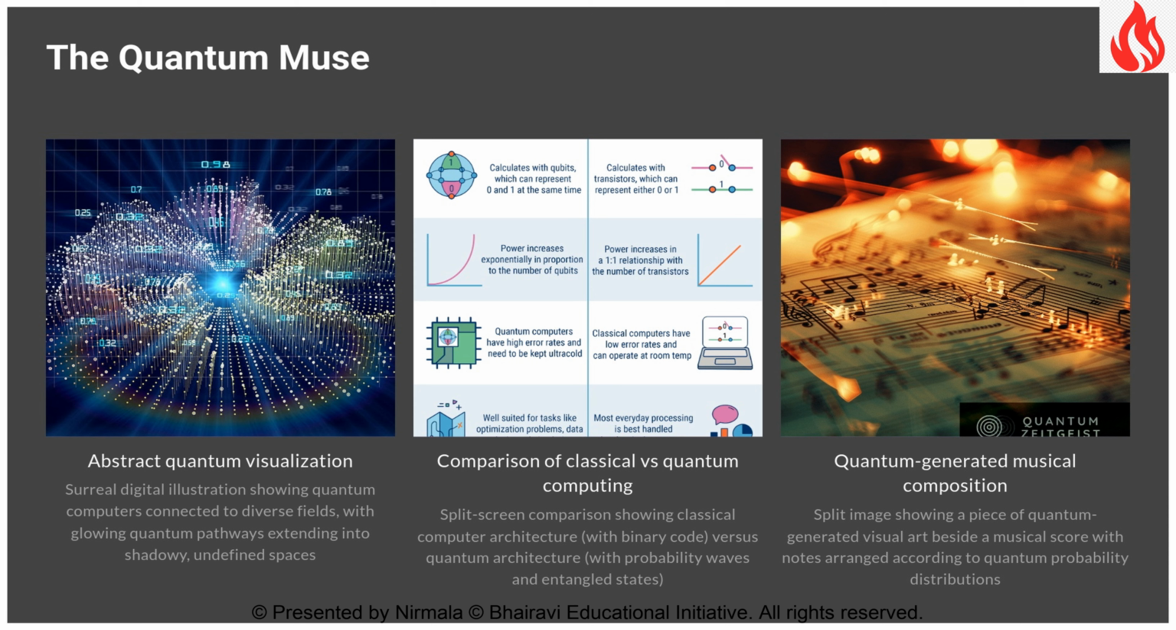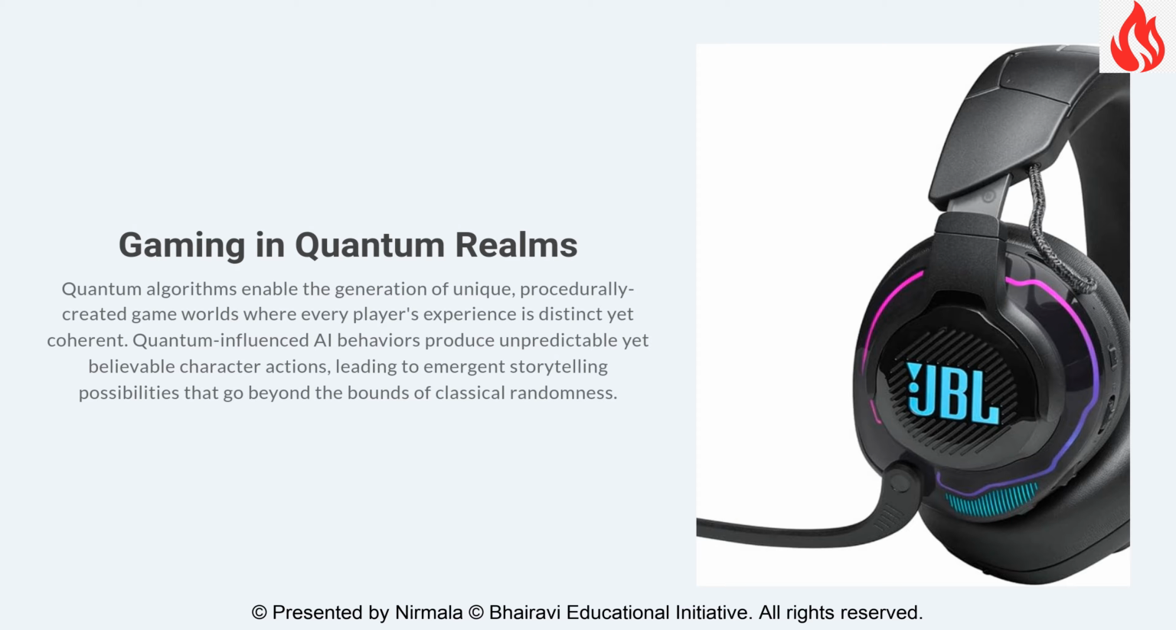Similarly, visual artists use quantum data to generate images that seem to capture the essence of quantum reality itself, simultaneously ordered and chaotic. The gaming industry, always hungry for innovation, is exploring quantum computing to create procedurally generated worlds with complexity and variation impossible with classical methods. Imagine exploring game environments where quantum algorithms ensure no two players ever experience exactly the same world, yet each world remains internally consistent and compelling.